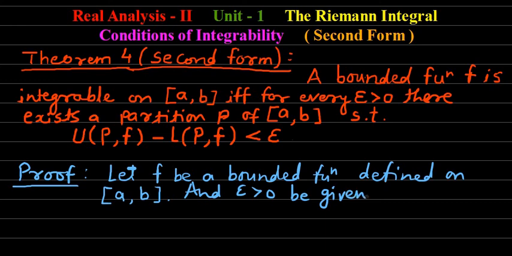Epsilon is a positive real number, however small it may be.